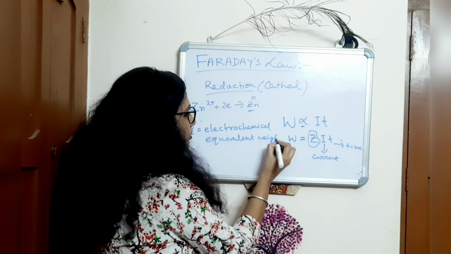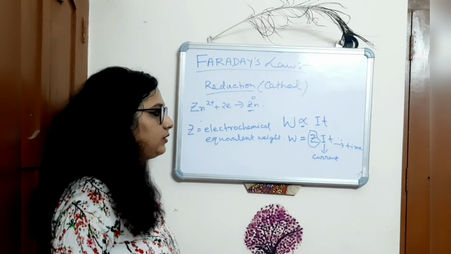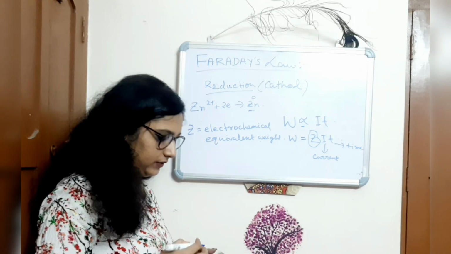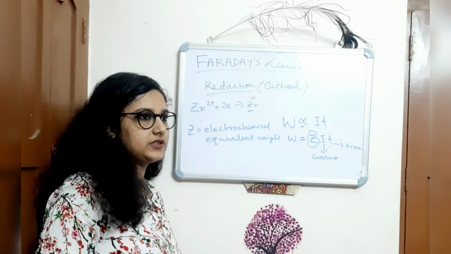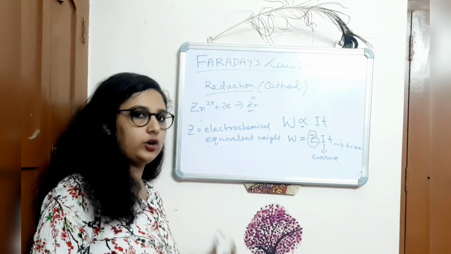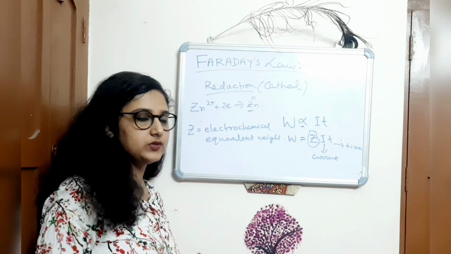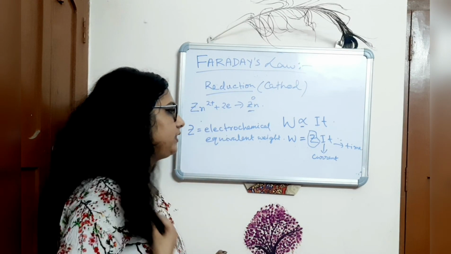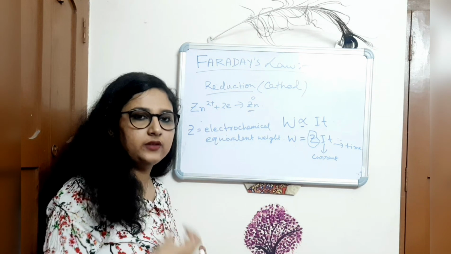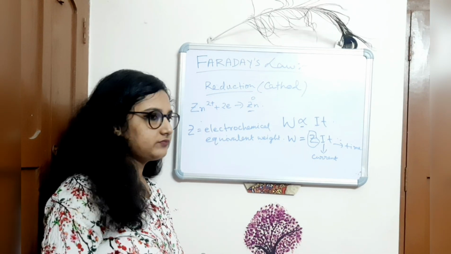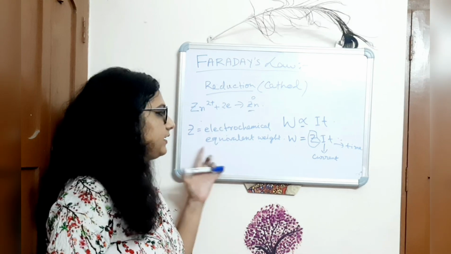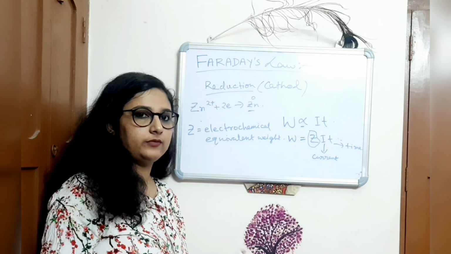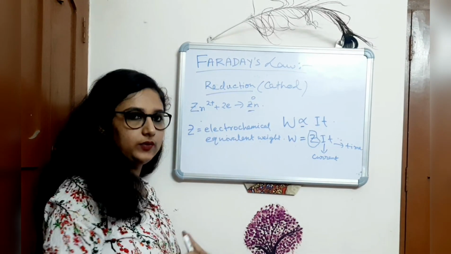So what is the meaning of electrochemical equivalent weight? We know what equivalent weight is. I will make some videos on equivalent weight, normality, molarity, that is solution chemistry. Equivalent weight is somewhat different from molar weight, and the electrochemical equivalent weight is also somewhat different from the equivalent weight alone.